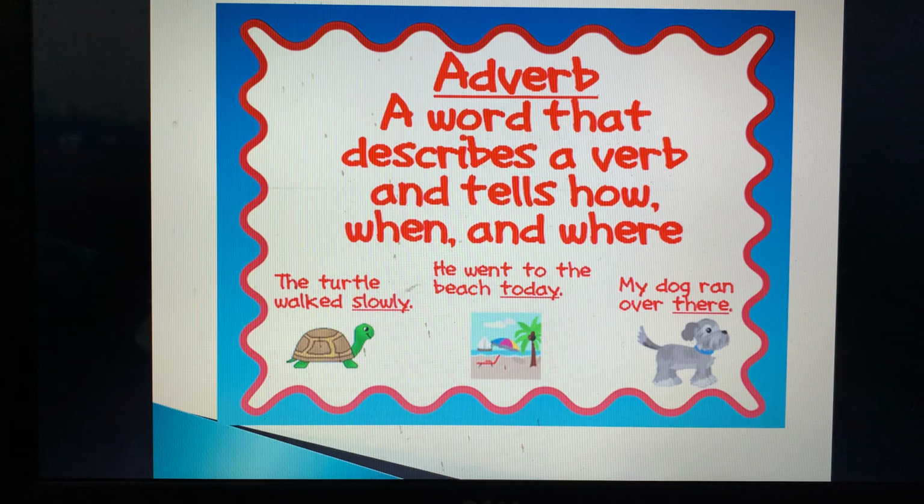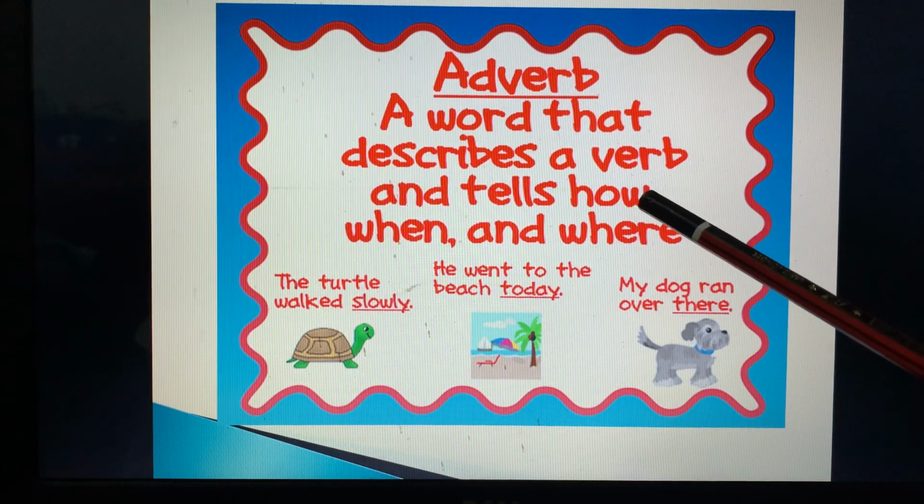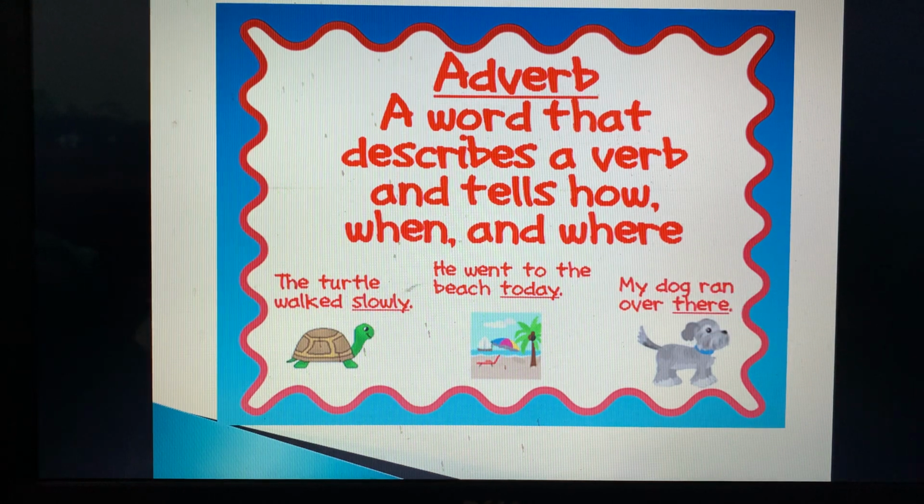So adverbs, as I told you, an adverb is a word that describes the verb. It tells us how, when, where, how many times the action is done. It basically modifies the verb. It also modifies another verb and an adjective also. Fine. And look in the picture over here. The turtle walked slowly. Now, how is the action done? The action is done slowly. Slowly is the adverb.